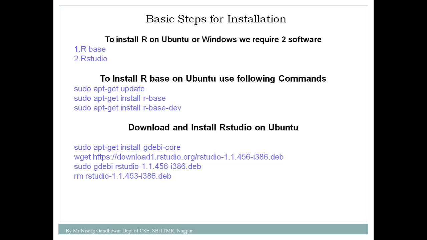Now the next thing is the basic steps for installation. Suppose you are a beginner and you need to start with R. So the very first thing, you need to understand what are the basic steps that you need to undergo for installation. Here I discuss installation of R with respect to the Ubuntu platform and the Windows platform. Whether you want to install R on Windows or Ubuntu, you require two things.